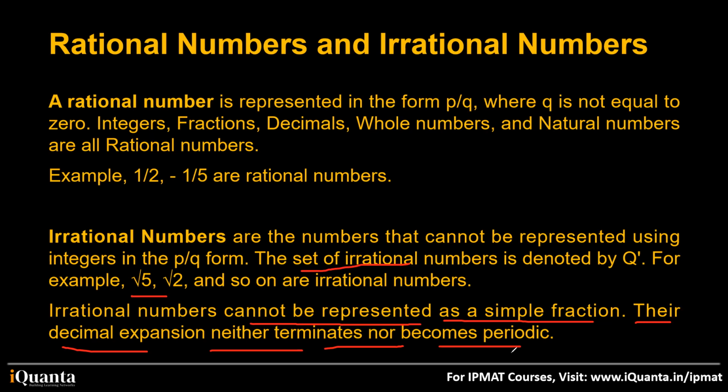There is no pattern and there is no termination. The number keeps going on. Root 5, if you calculate, and root 2, same. I calculated root 3 in front of you, right? Root 3 was 1.732 and something, something, something. So the value of an irrational number never terminates. It never terminates. Is this clear to you?